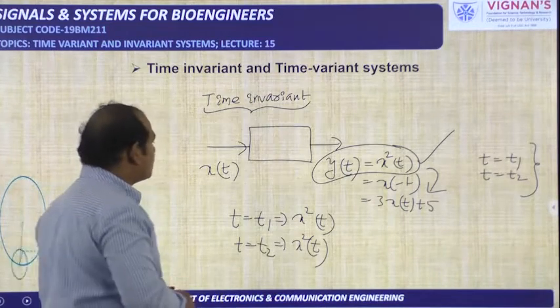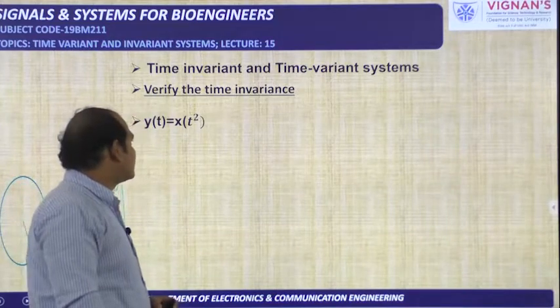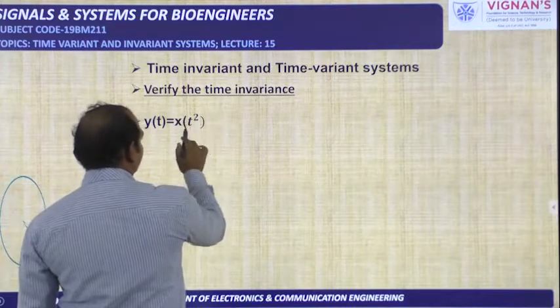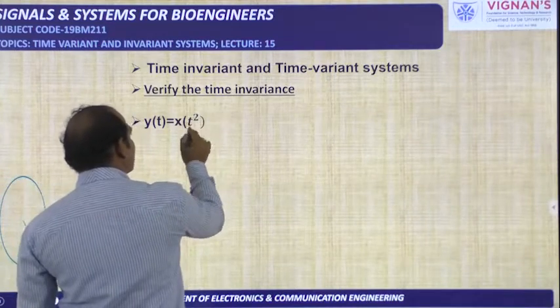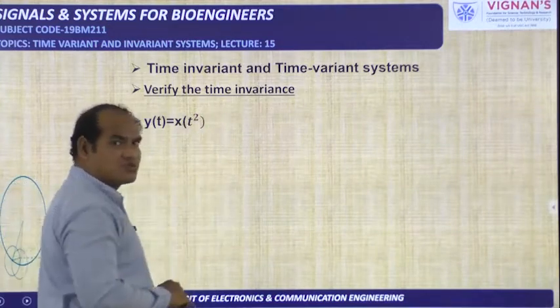Now we will check for this one. y of t is equal to x of t square. Here what is the relation? x of t square is there. So for t square, whatever timings we are taking, for that time has to be squared.